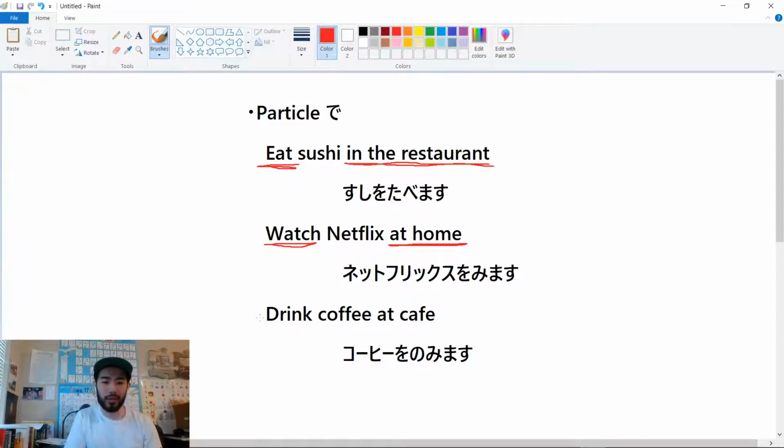Same for the next one, we have drink, the action, and at cafe, the place. So let's see how we make a sentence.